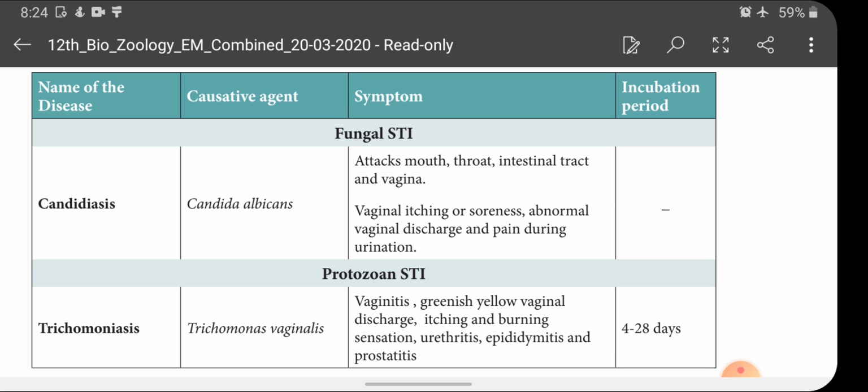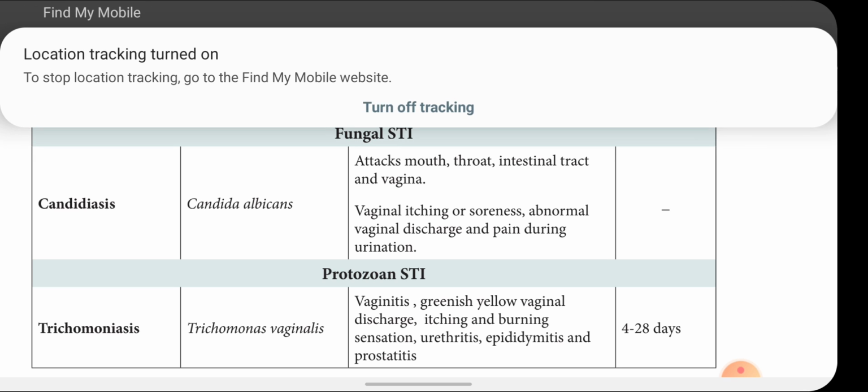Okay, only one fungal STI is given as per our syllabus, that is candidiasis. It is caused by Candida albicans. The symptoms of the disease: it attacks the mouth, throat, intestinal tract and vagina. And the symptoms are vaginal itching or soreness, abnormal vaginal discharge and pain during urination.